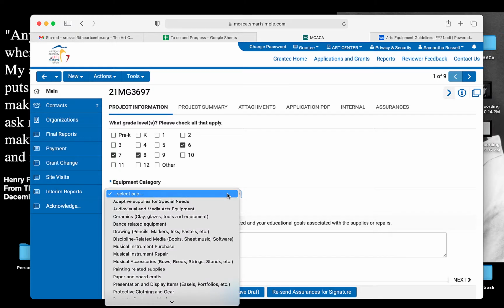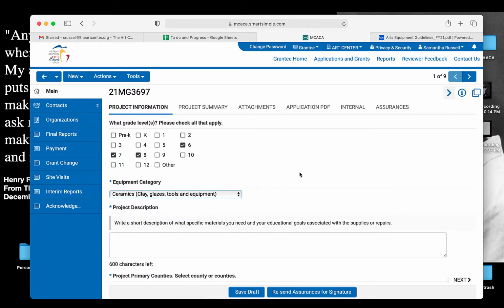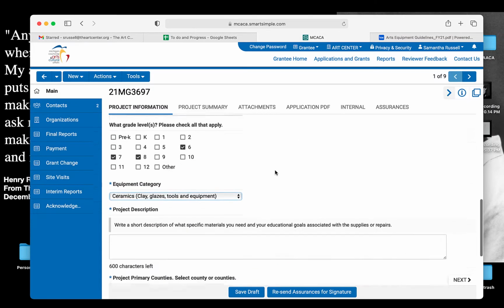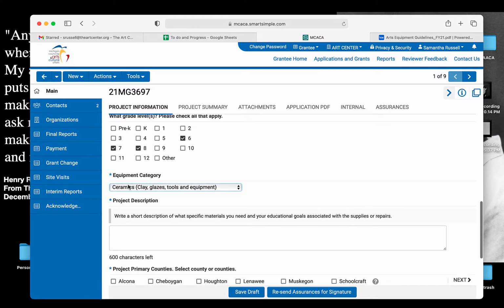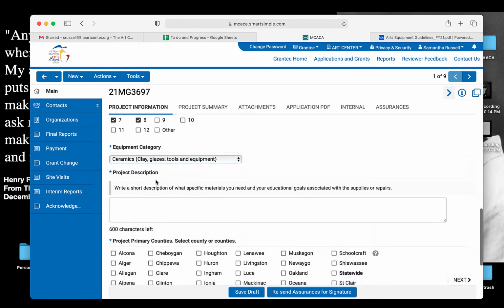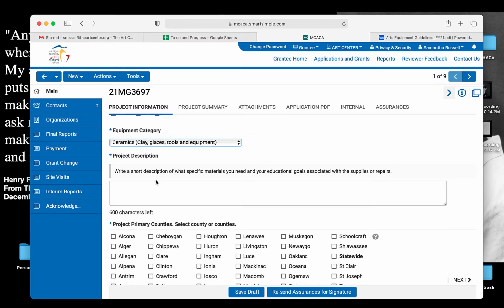The equipment gives you a drop-down list, and so you're just going to scroll through to find whatever fits your request the best. Since I've written this for kiln shelves and witness cones, I'm going to select these ceramics here, and then the project description. So you're just going to write a short description of what materials you need and your educational goals associated with the supplies.